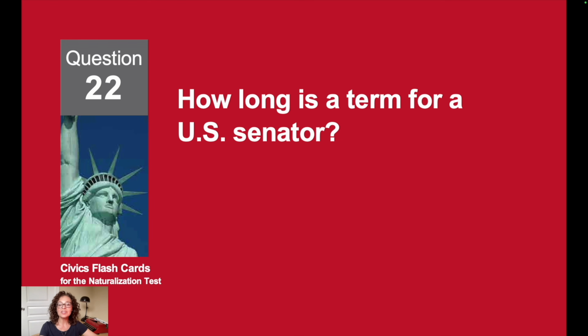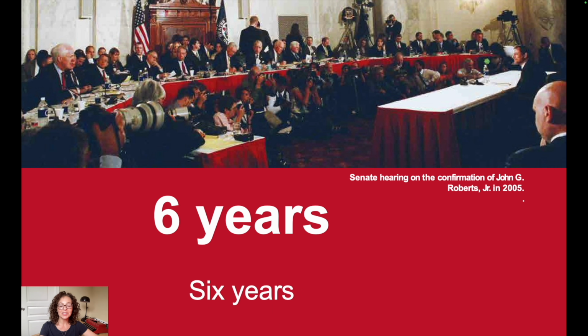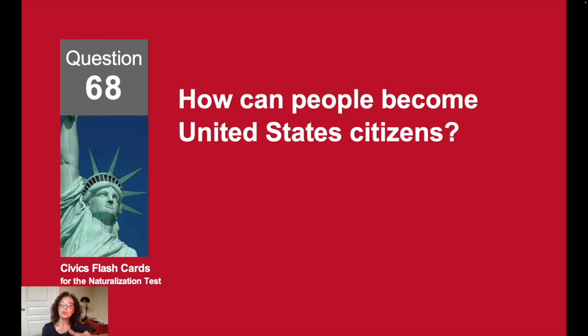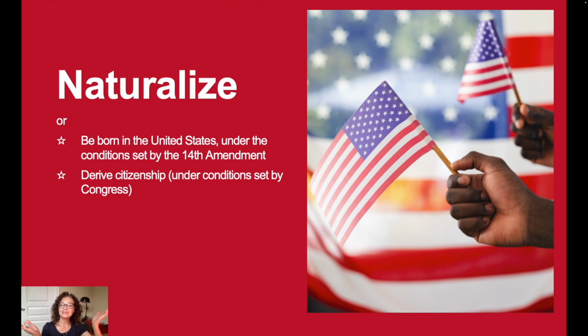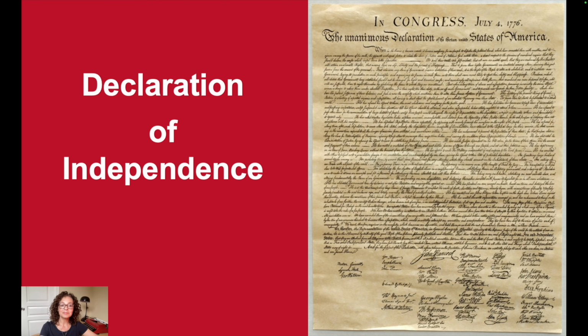How long is a term for a U.S. senator? 6 years. How can people become U.S. citizens? To naturalize. The words life, liberty, and the pursuit of happiness are in what founding document? The Declaration of Independence.